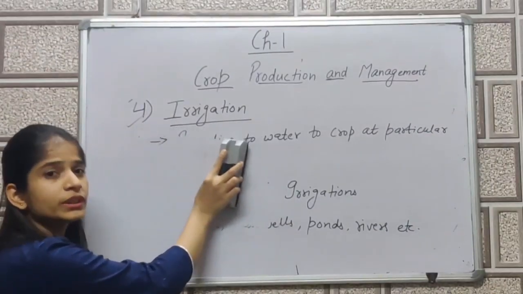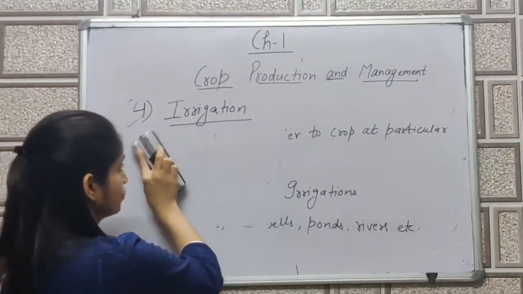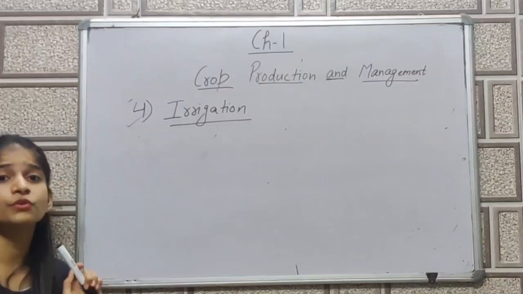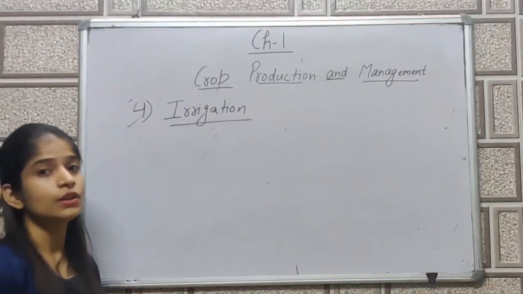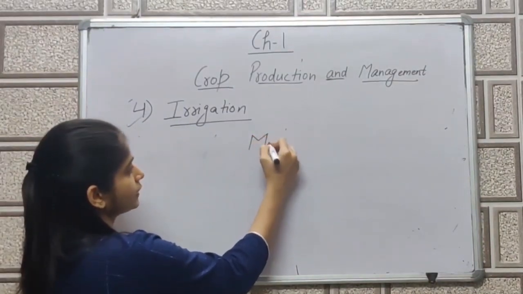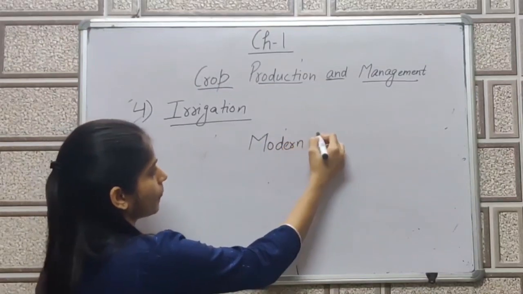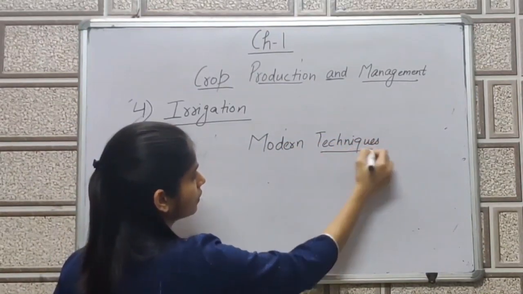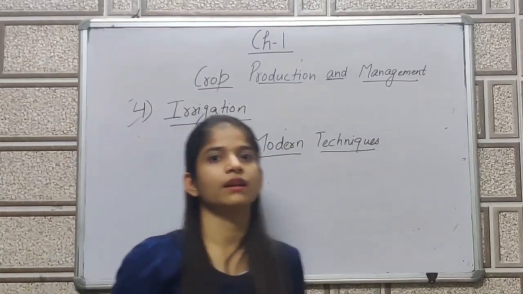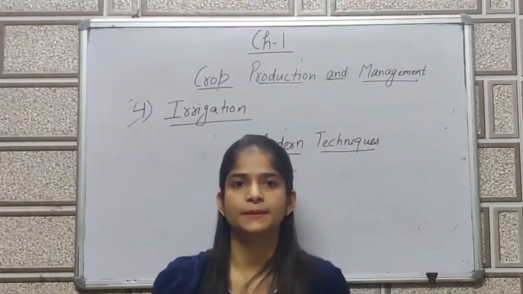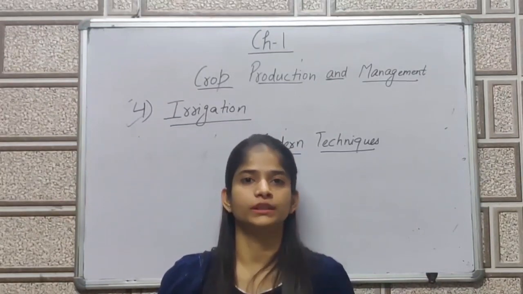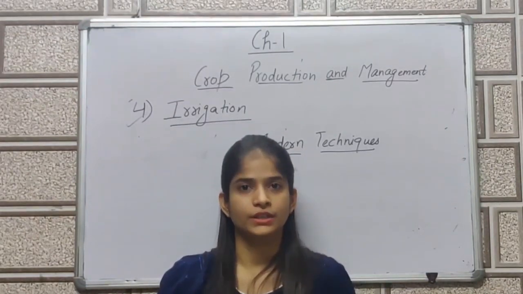The techniques are the most important thing in the part of irrigation. First I will discuss the modern techniques of irrigation, then I'll give you the difference. There are two modern techniques for irrigation.